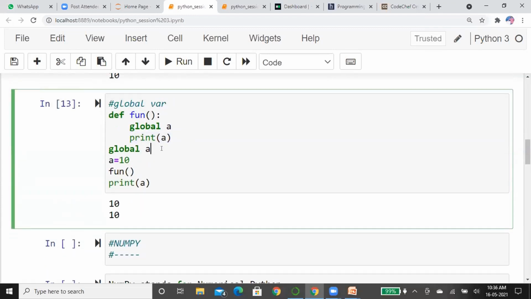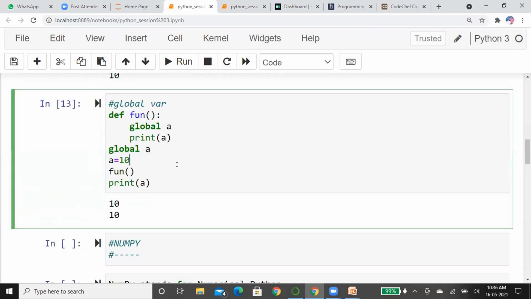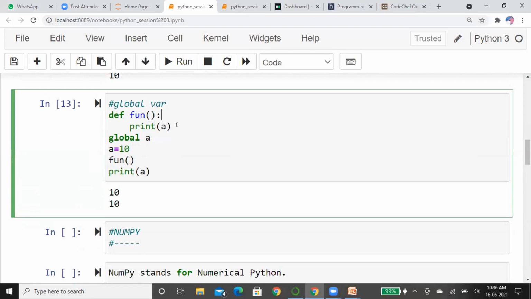I saw that a few minutes back, but we got some outputs also, because after consideration of global A, it will also consider this cell program's values in here. That's the problem. In the previous output, we saw different types of outputs. Let me remove this global in the function and check again.